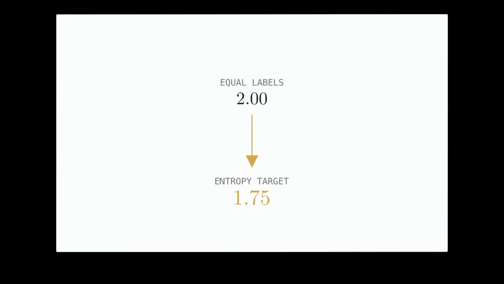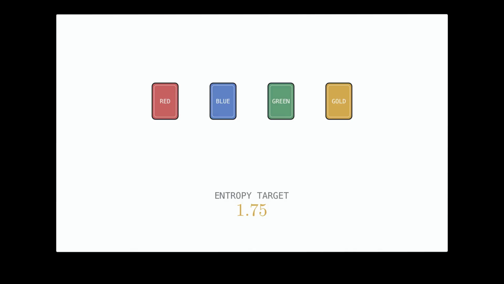If every color gets a 2-bit label, each card costs 2 bits. Entropy gives us a lower target, 1.75. Can a real code reach it? Give the common colors shorter labels. Red appears half the time, so give it 0. Every other label begins with 1. When the receiver sees 0, it knows the card is red and the label is complete.